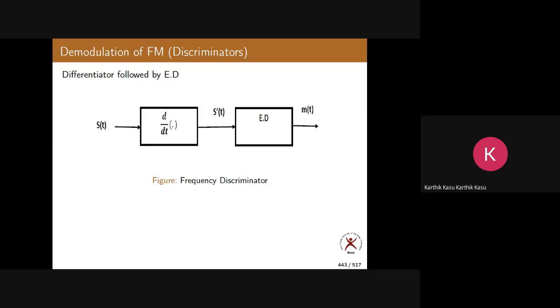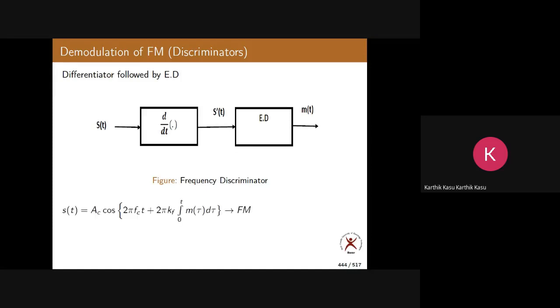This is a differentiator followed by ED, which means envelope detector. First we do differentiation of s of t and apply that to the envelope detector. The output will be more or less m of t. This is called the discriminator, which is the demodulation of FM signal.